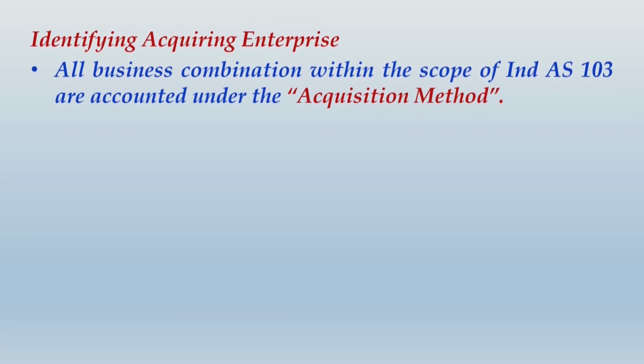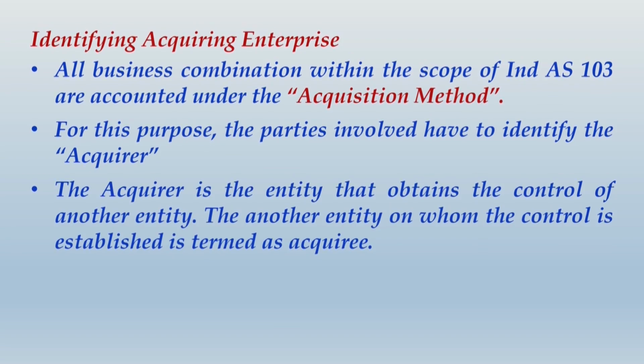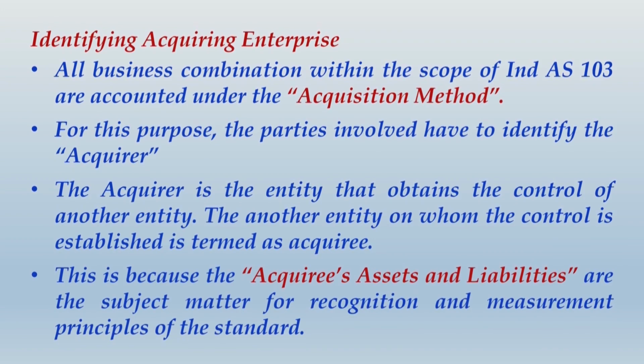Identifying acquiring enterprise. All business combinations within the scope of Ind AS 103 are accounted under acquisition method. For this purpose, the parties involved have to identify the acquirer. The acquirer is the entity that obtains control of another entity. The another entity on whom the control is established is termed as acquiree. This is because the acquiree's assets and liabilities are the subject matter for recognition and measurement principles of the standard.